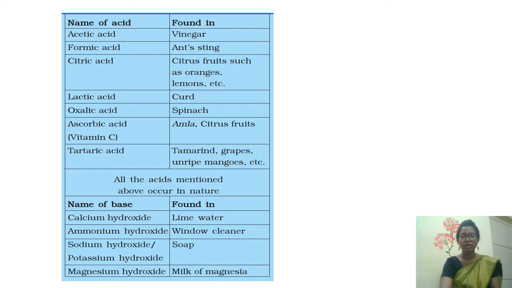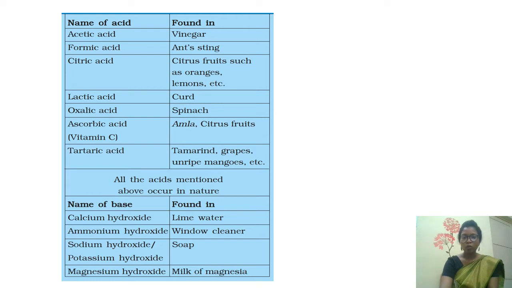For example, just now I told you about acids. Acetic acid, it is found in vinegar. Formic acid, in ant sting. Citric acid, it is present in citrus fruits, the fruits which are sour in taste. Then lactic acid, it is present in curd. Oxalic acid in spinach. Ascorbic acid in amla and citrus fruits. Tartaric acid in tamarind, grapes, unripe mangoes.